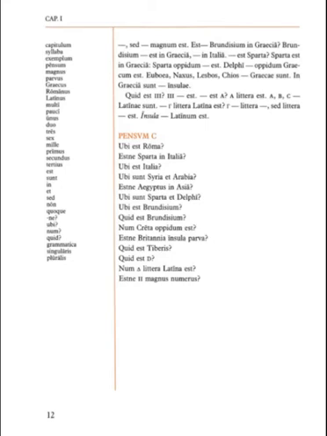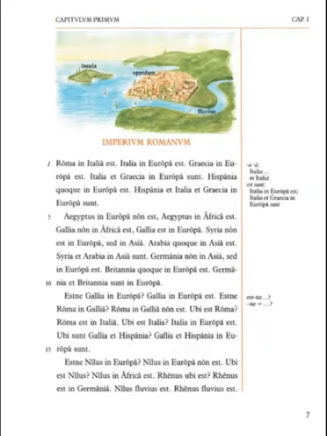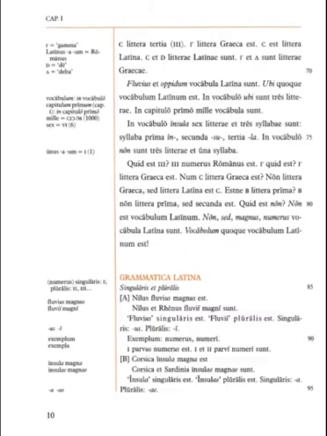So another thing we could have done is we could have gone back to page 7 and basically looked at where it says Rome is in the chapter, and we would see Roma in Italia est, and that is exactly what we would put for the answer. Roma in Italia est. Rome is in Italy.